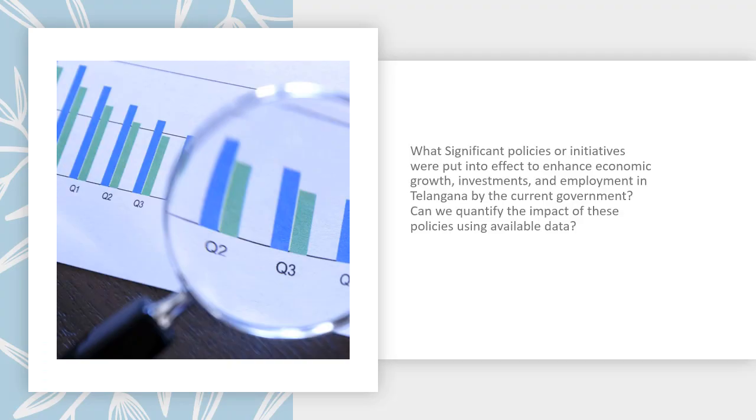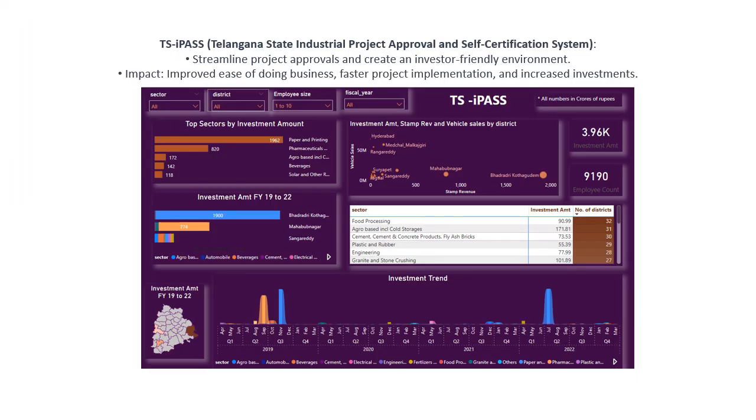Let's see the significant policies or initiatives that were put by the current Telangana government and what impact it has. First, the TS system. This system streamlines project approvals and creates an investor-friendly environment. The impact is improved ease of doing business, faster project implementation, and increased investments. For example, let's take a look at the companies with employee size 1 to 10. Here, we have received an investment of 3.96 crores with an employee count of 9,190.